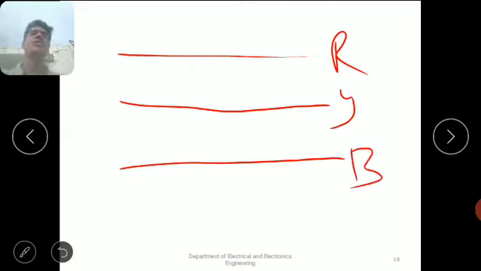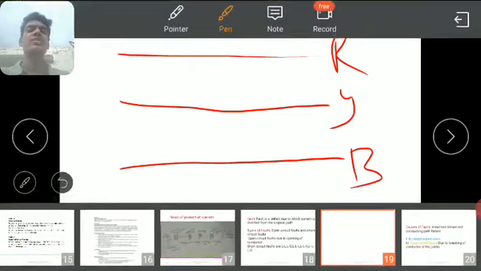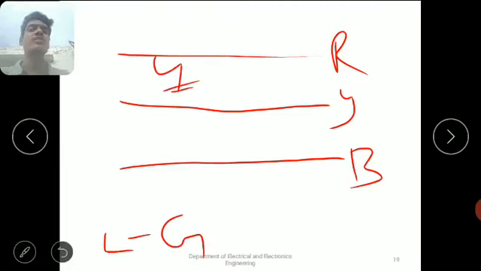Now we will see what is meant by line to ground faults. Line to ground fault means any one of these three conductors touches the ground. Then it is called a line to ground fault. Not only the R phase, but also the Y phase and B phase. If the B phase touches the ground, it is called a line to ground fault. Okay, and next,